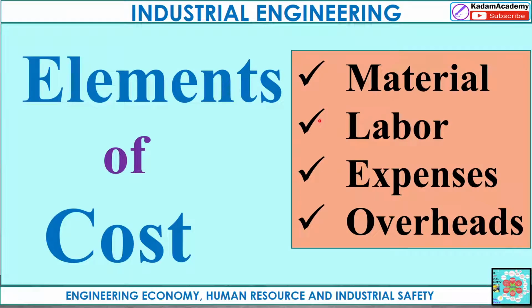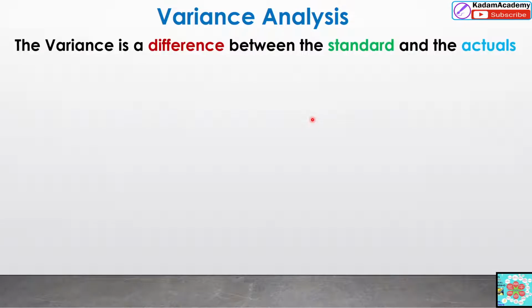There are different elements of cost. Already we have studied, watch my video of elements of cost: material, labor, expenses, and overheads. Dear friends, these points we have to consider for maximizing profit. How? Variance analysis. Variance analysis we have to do related to material, related to labor, related to overheads.